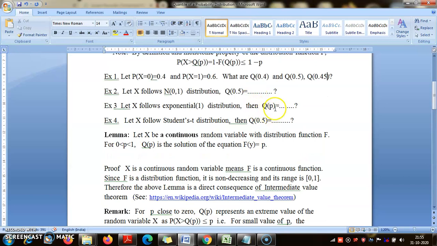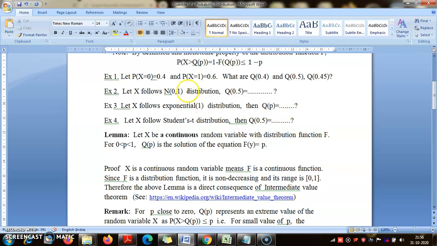So using this logic, finding q_p for the exponential distribution will be very easy, no? Because for the exponential distribution, you know the exact formula of F(y). So you just solve this equation: 1 minus e to the power minus y equals p.